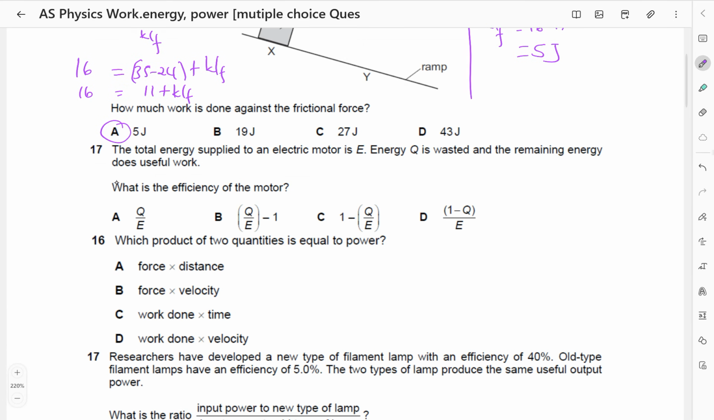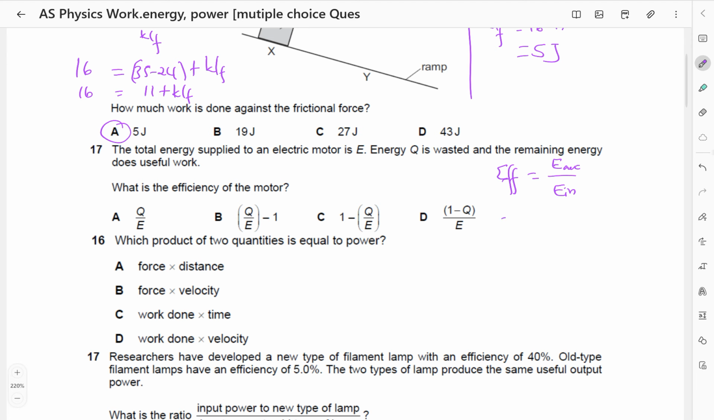Total energy supplied to an electric motor is E. Energy Q is wasted and the remaining energy does useful work. What is the efficiency of the motor? So remember, efficiency is equal to the useful energy output over the energy input.